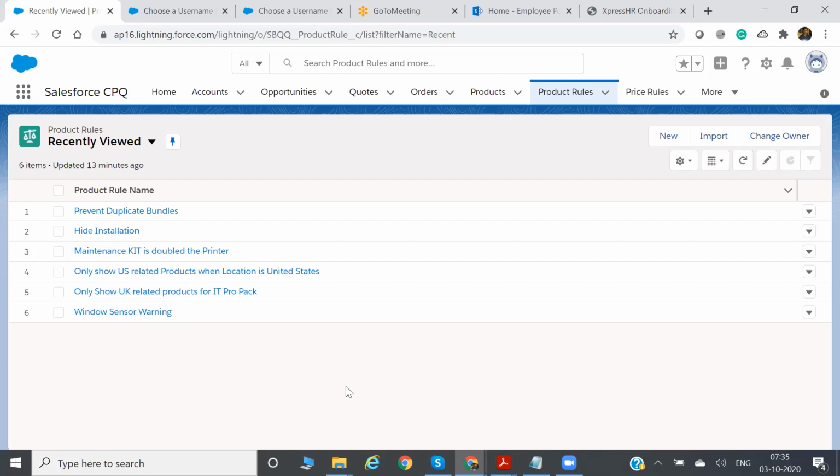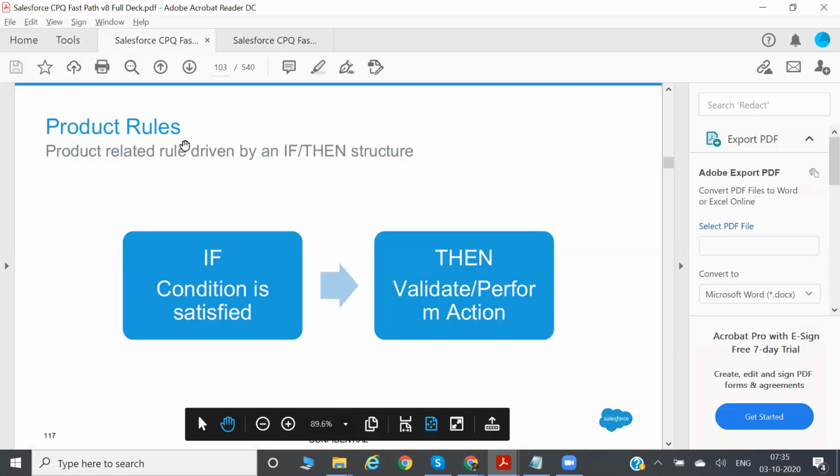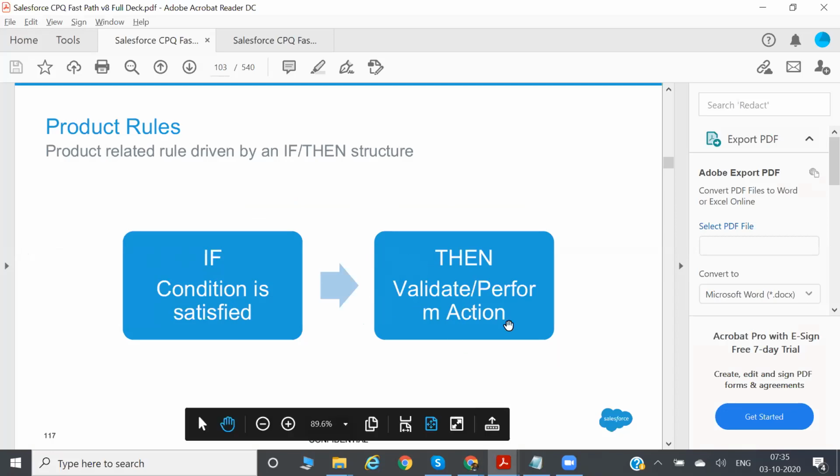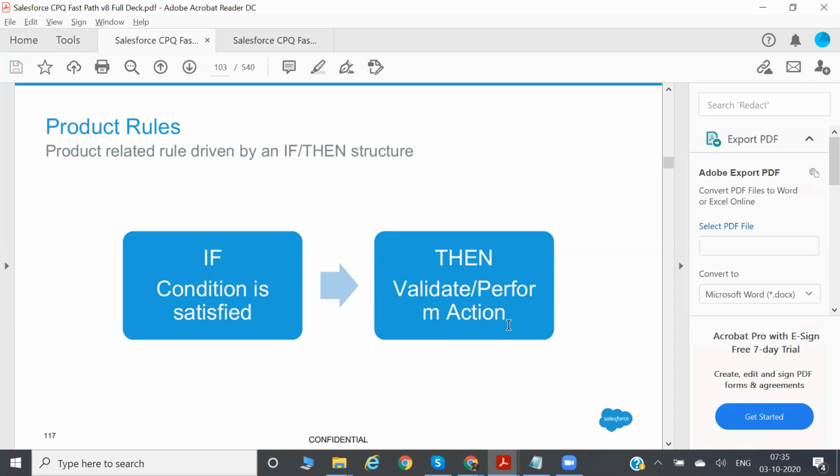So let me just go here. What exactly it defines is a rule driven by an if-then structure. That means if a condition is satisfied, then validate or perform the action. Only if the condition is satisfied will the action be performed. Suppose your condition is bundle quantity.